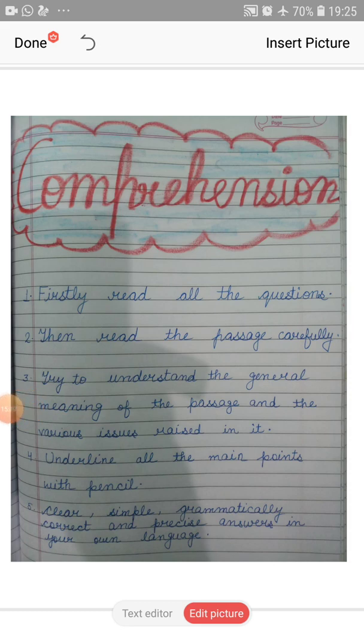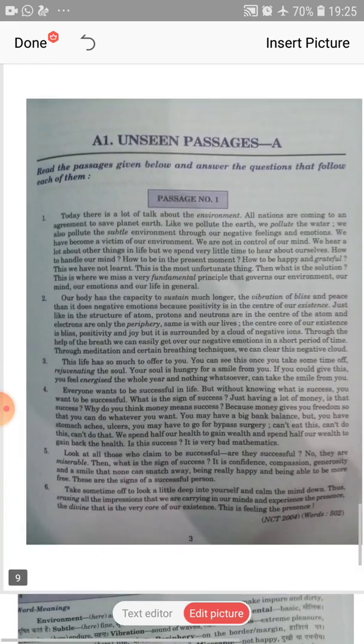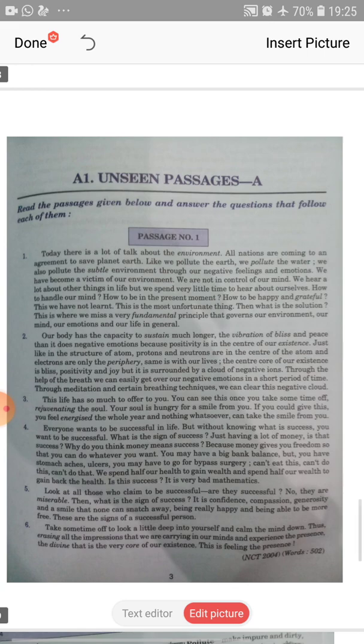To sum up, comprehension skill requires real grasp of the meaning of the passage, understanding of the issues raised in the given questions, identifying the relevant clues or matter for the answers in the given passage, and clear, simple, grammatically correct and precise answers in your own language. So these are some points that you have to keep in your mind while doing a comprehension. Comprehension is the most interesting part of your exam, I can say that.